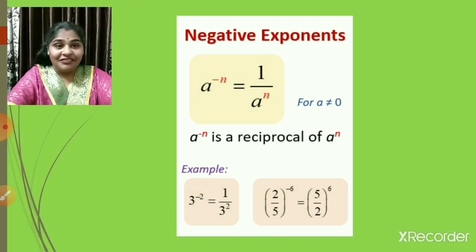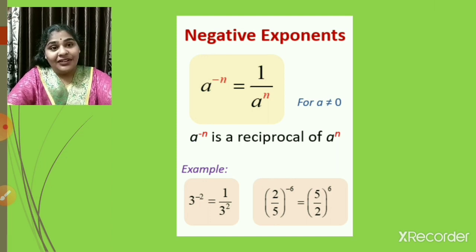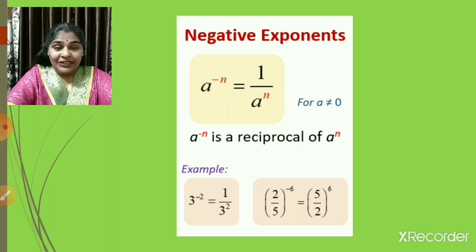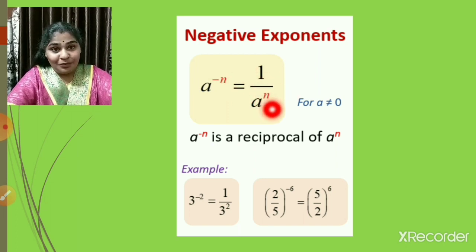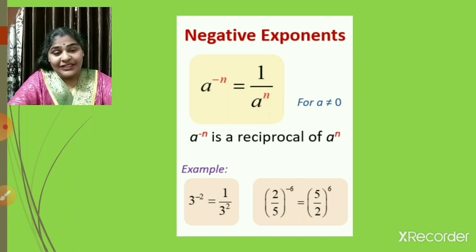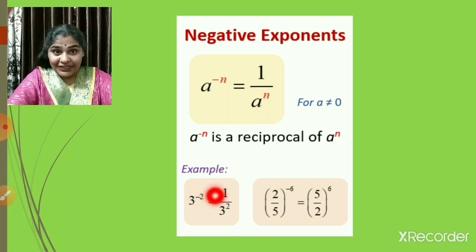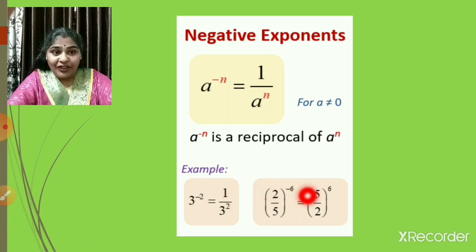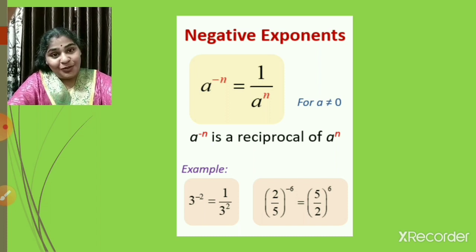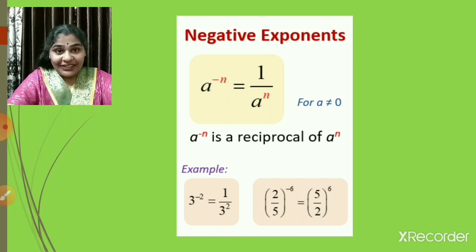Let us start with our revision. Negative exponent: if it is a raised to minus n, it will be equal to 1 upon a raised to n, right? We take the inverse of it, and we make the exponent positive. For example, 3 raised to negative 2 will be equal to 1 upon 3 raised to positive 2, that is 1 upon 3 squared. If it is 2 upon 5 raised to negative 6, it will be equal to 5 upon 2 raised to positive 6. This we have already seen, children.